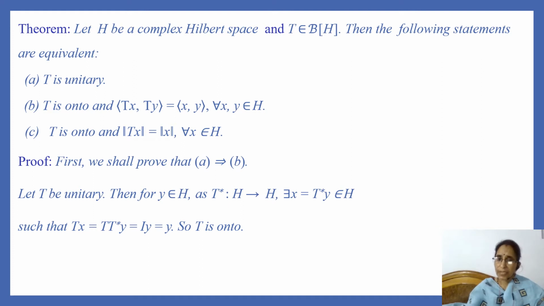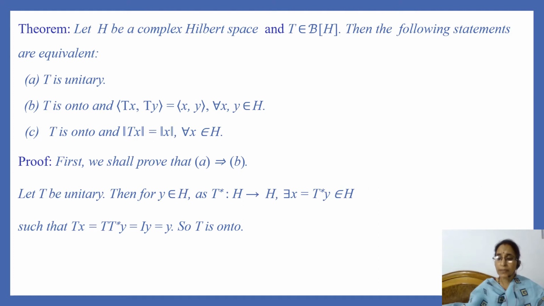So there exists an element x in H such that T of x is equal to T star of y, and since T is unitary, so T T star is equal to identity operator. So this is equal to I of y and I of y is equal to y. So we have shown that for each y in H there exists an element x in H such that T of x is equal to y.